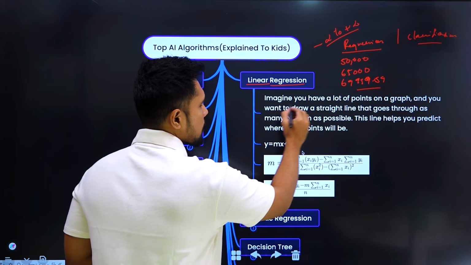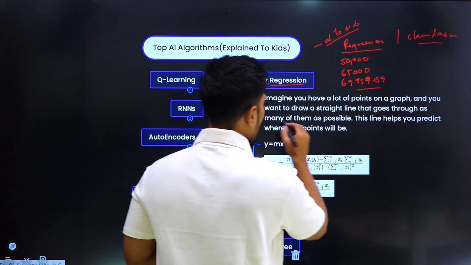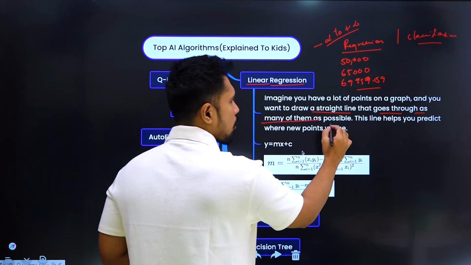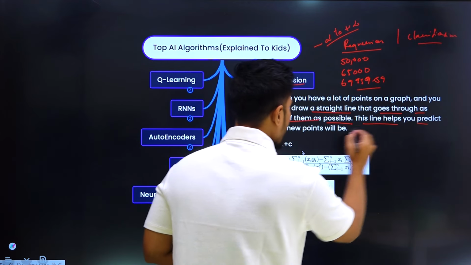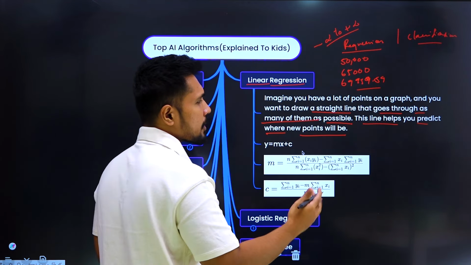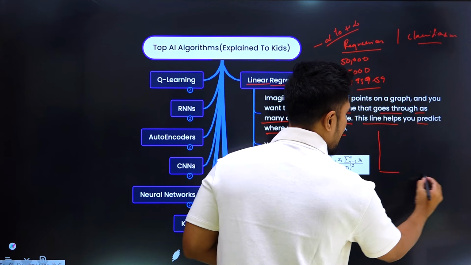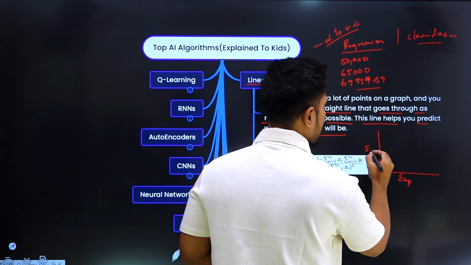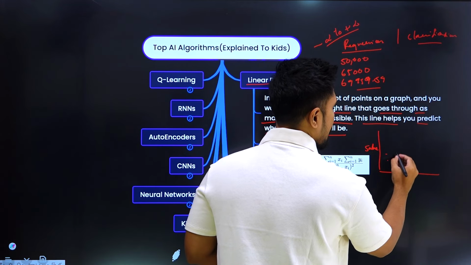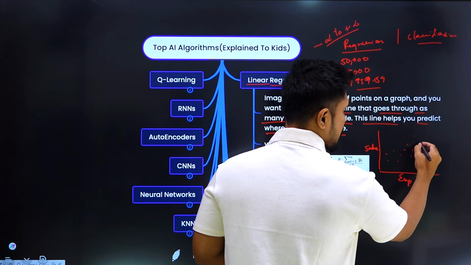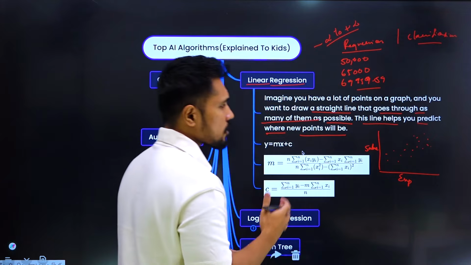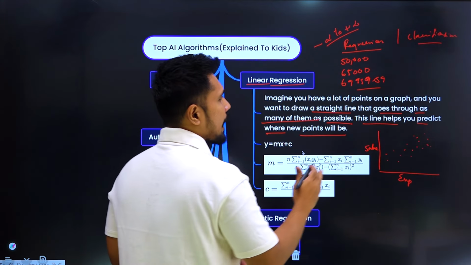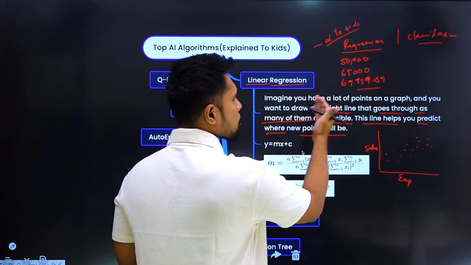Imagine you have a lot of points on a graph and you want to draw a straight line that goes through as many of them as possible. This line helps you to predict where new points will be. In a very simple way, let us take this example where this is my experience and this is my salary. As my experience increases, there is an increase in my salary. Imagine you have a lot of points on a graph and you want to draw a straight line.